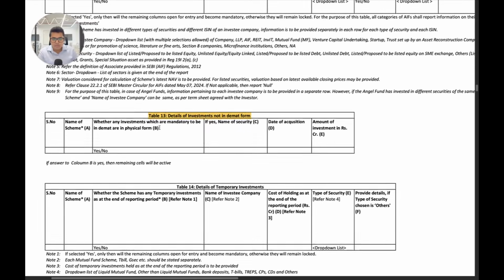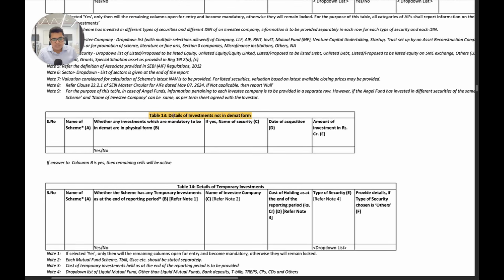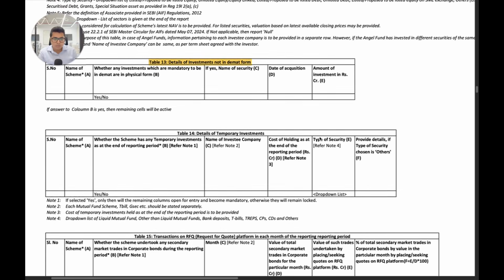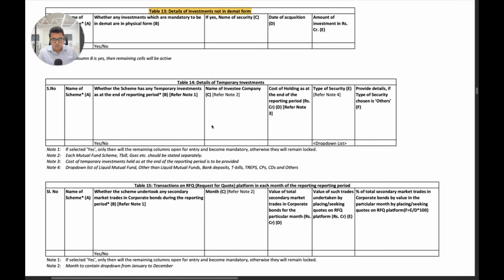Now importantly, they've added a whole new table which is details of investments not in demat form. So this has also been added. So whether any investments which are mandatory to be in demat are in physical form, you have to say that. If yes, give the name of the security, date of acquisition and amount of investment in crores. So this is very important. This is something SEBI may now find out if fund managers are not following this compliance requirement of holding securities in demat form. Detail of temporary investments and RFQ is same as before.